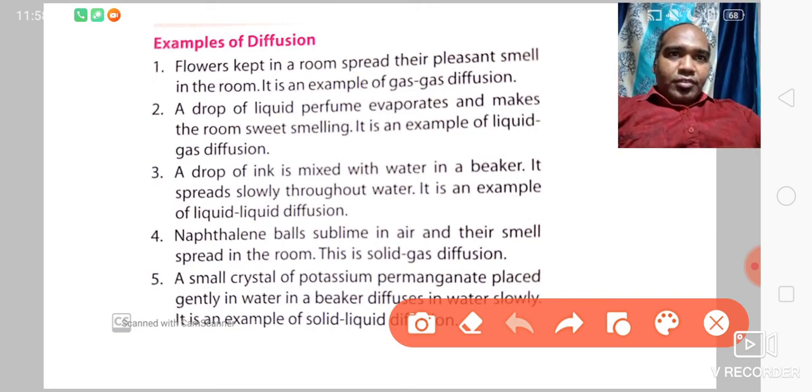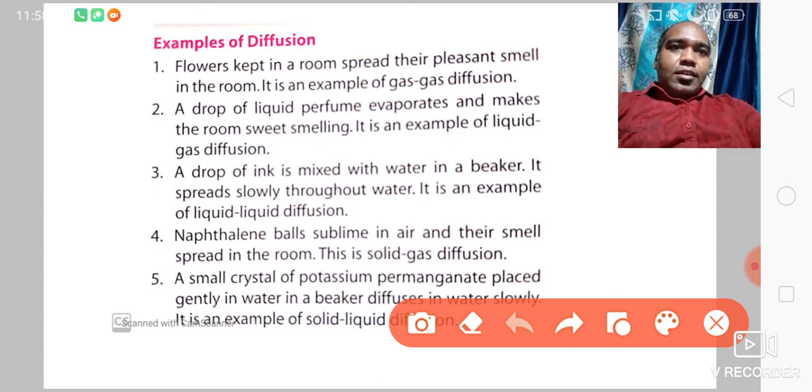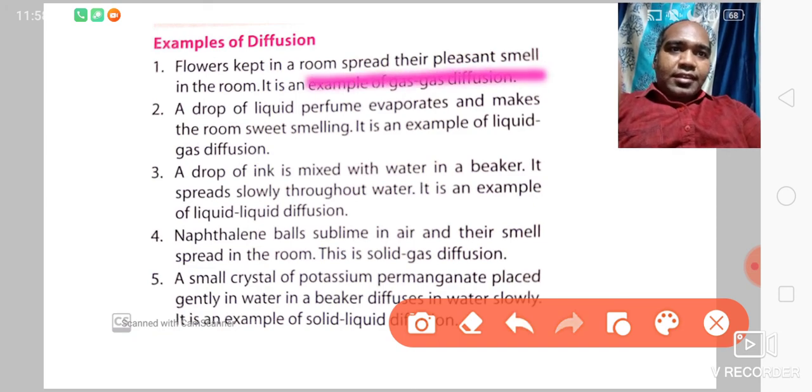The gas in the room is air, and the gas of the flower's smell is diffusing. So this is called gas diffusion. Now the second type of diffusion.